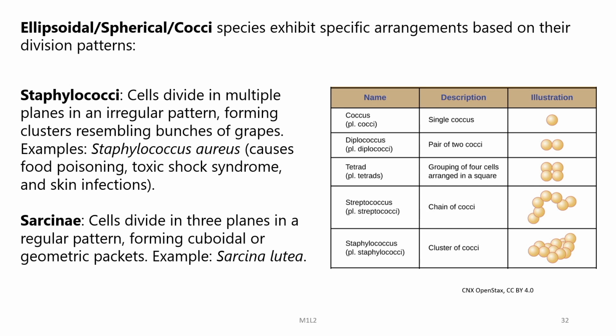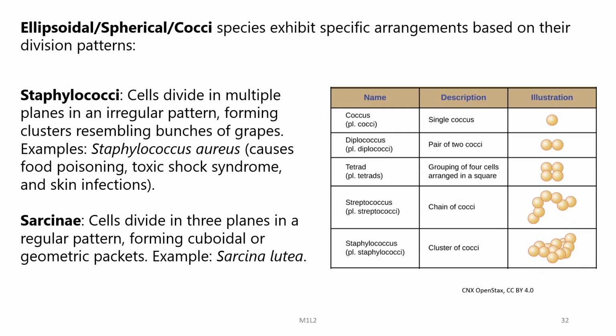Another type is the Staphylococci. These cells divide in multiple planes in an irregular pattern, forming clusters resembling bunches of grapes. The examples of this type are the Staphylococcus aureus. It causes food poisoning, then toxic shock syndrome and also skin infections.